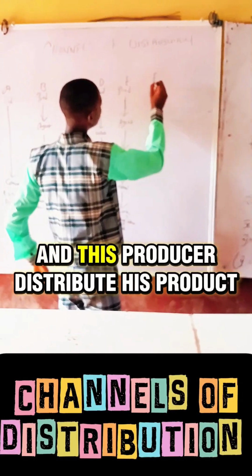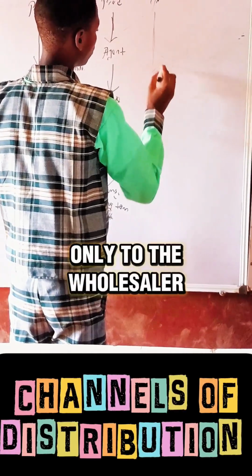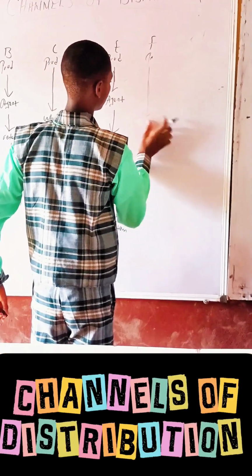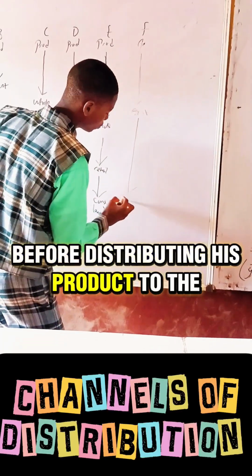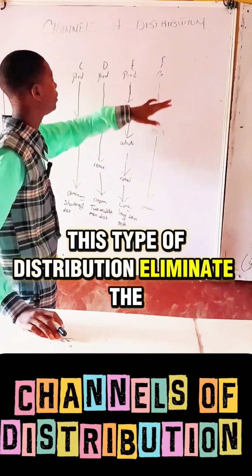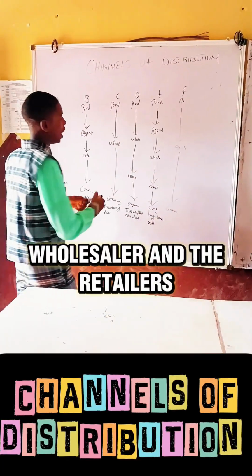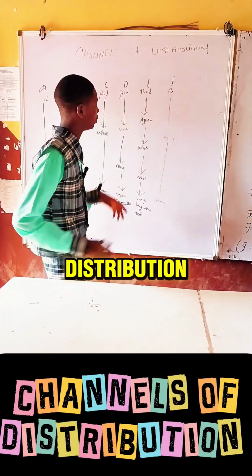And this producer distributes his product only to the agents before distributing his product to the consumer. This type of distribution eliminates the wholesaler and the retailers, and it only involves the agents, that's the only middleman in this distribution.